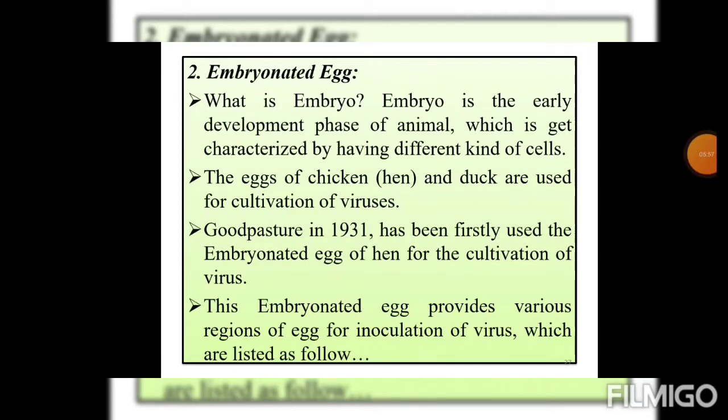That was the first method of cultivation of virus. Next one, embryonated eggs. What is an embryo? An embryo is the early development phase of an animal, characterized by having different kinds of cells. The eggs of chicken and duck are used for the cultivation of viruses. Goodpasture in 1931 first used the embryonated egg of the hen for the cultivation of viruses.